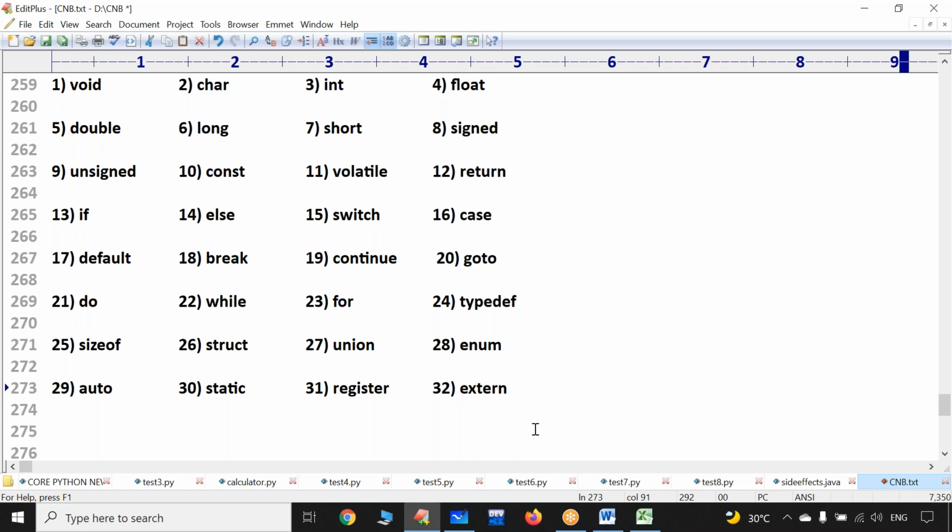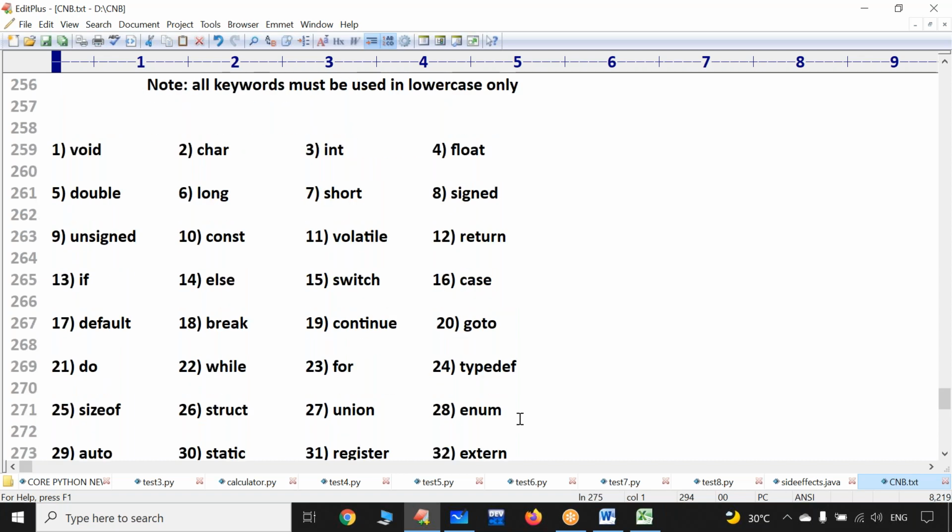Scanf is not a keyword. Printf is not a keyword. They are not keywords. Your assumption is wrong. Scanf and printf are just identifiers. They are the names of the functions.